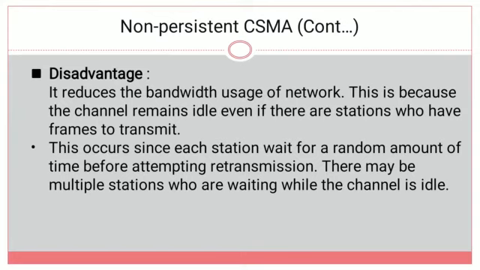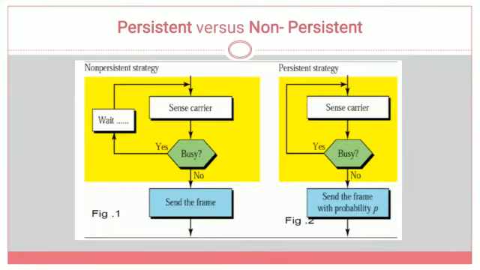Now let's see the difference between the strategy of persistent and the strategy of non-persistent CSMA. Here is the diagrammatic representation. First consider the non-persistent strategy, the diagram on the left side.